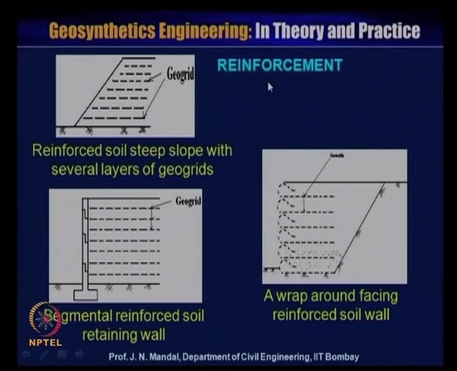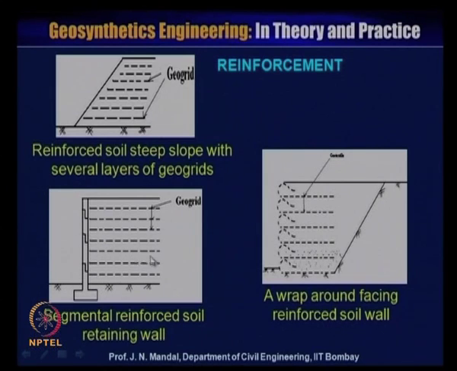Here is the reinforcement. You can see this is a number of multi-layers of the geogrid material. So you can construct a slope as you like, at any angle. Up to 70 degrees we say it is a slope. So this is a reinforced steep slope with several layers of geogrid material, and this is the segmental reinforced soil retaining wall.